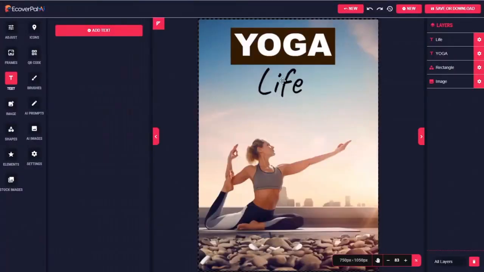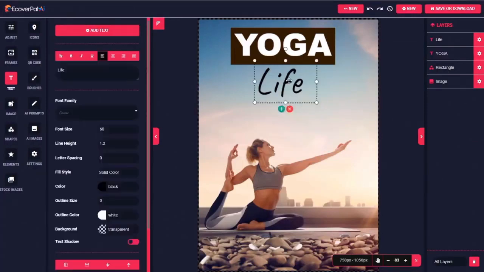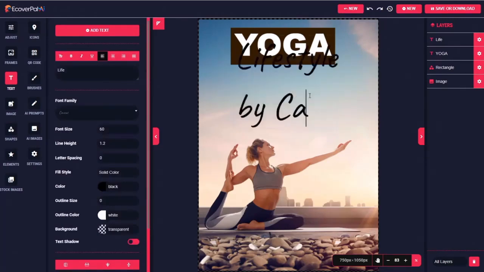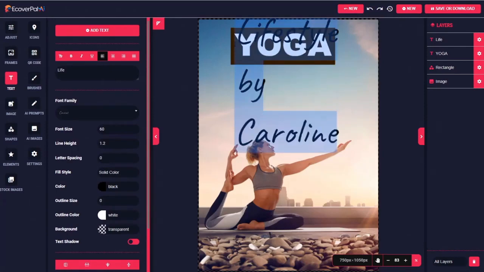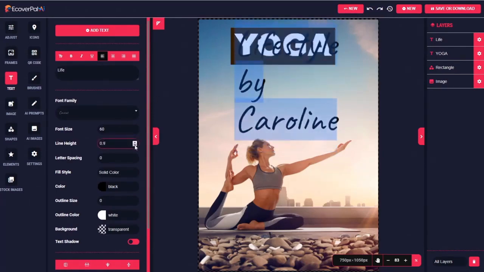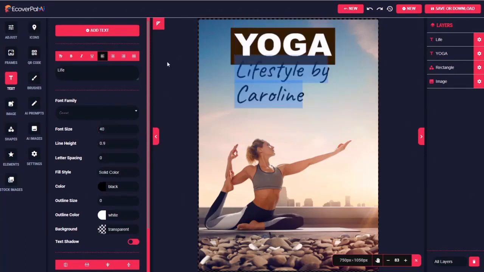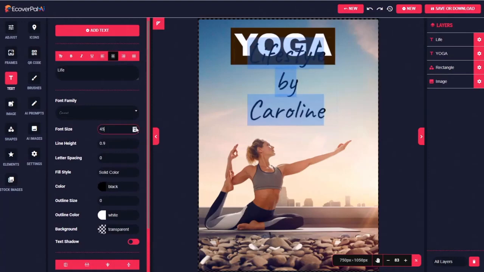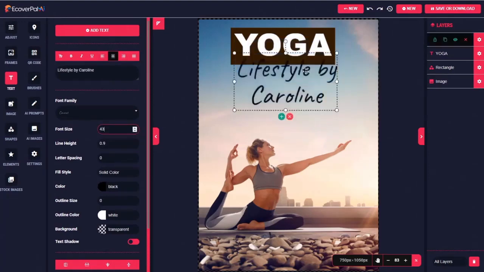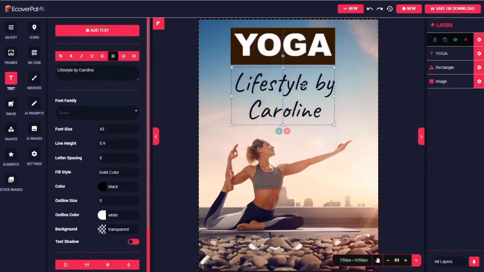All right, so maybe I am a yoga instructor, and maybe my name is Carolyn. So I could change this to a title like Yoga Lifestyle by Carolyn. Now I just need to fix up this text. We'll reduce the line height, make the font smaller, perhaps center it, and I think we can actually go a little bigger than that. And then just kind of drag it into place.